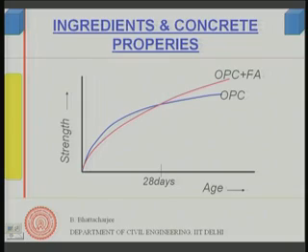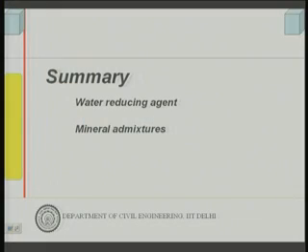So, for example, if a concrete without fly ash is showing 100 mm slump, a concrete with fly ash, even if it shows 75 mm slump, might be treated as nearly the same consistency because of the cohesiveness that the fly ash allows, right. So, by using mineral admixtures we can improve workability. In other words, we can have reduced water demand, and we have also seen that by adding water reducing agent we can have significant reduction in water demand.